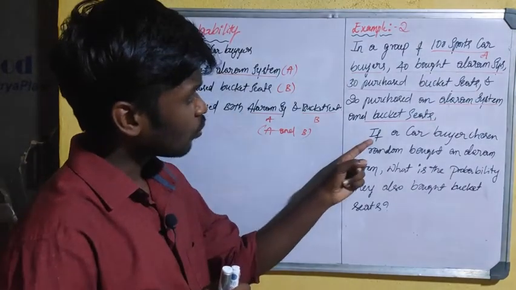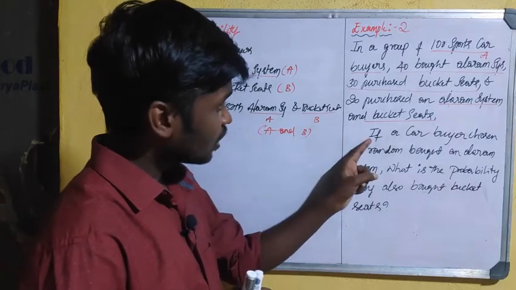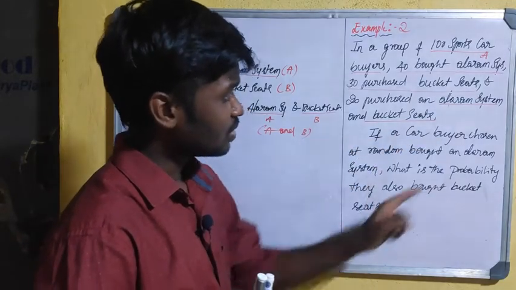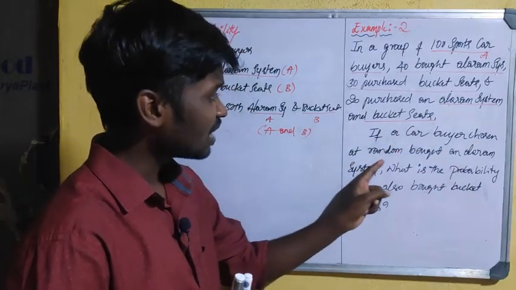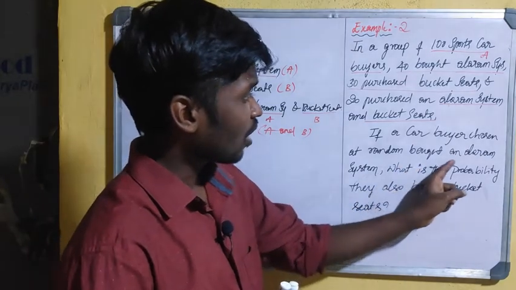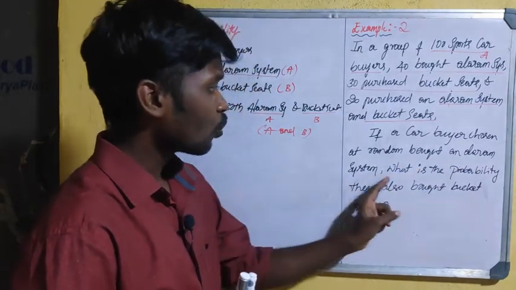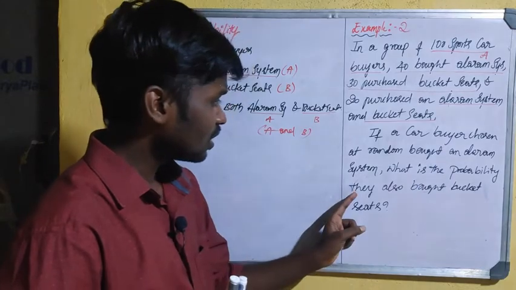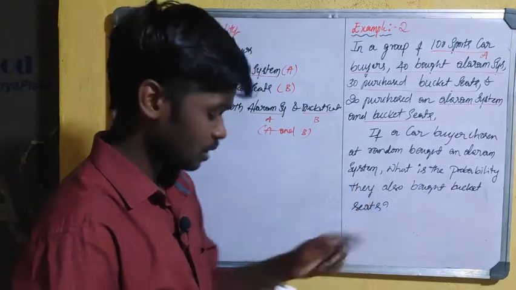Now we are going to calculate: if a car buyer chosen at random bought an alarm system, what is the probability that they also bought bucket seats?